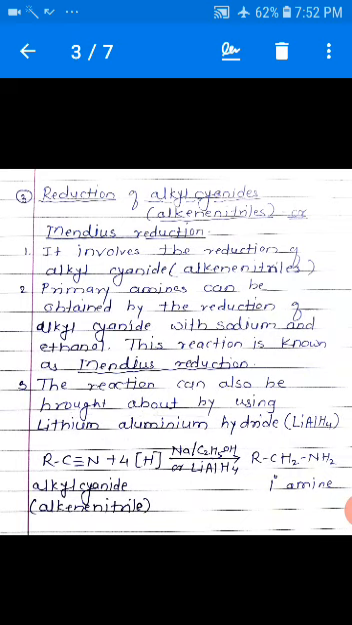The reaction can also be brought about by using lithium aluminum hydride, that is LiAlH4. Alkyl cyanide, that is RCN, carbon nitrogen with triple bond, plus 4 hydrogen in presence of sodium in ethanol or lithium aluminum hydride. Therefore, on reduction of these cyanides, that is on addition of hydrogen, there is the formation of RCH2NH2, that is the primary amines.